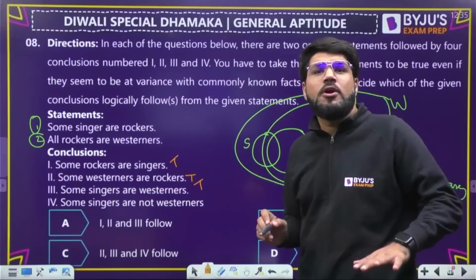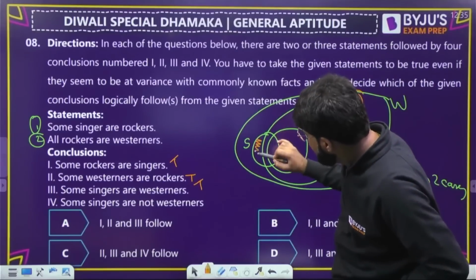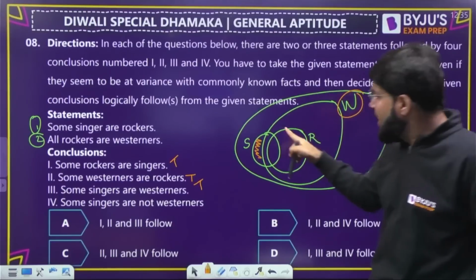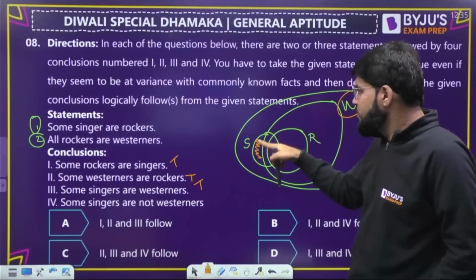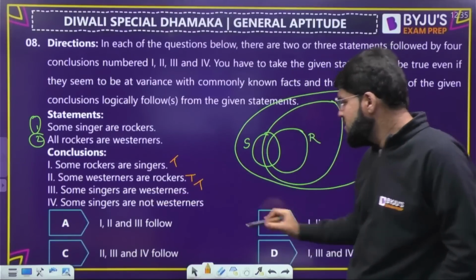Now, it may or may not be true. Look, if you take case number 1 for Westerners, I can say that some of these singers are not Westerners. But are you sure it is going to be case number 1? It can be case 2 also. Then all of the singers are Westerners. You can't say that some singers are not Westerners. So this is not true.